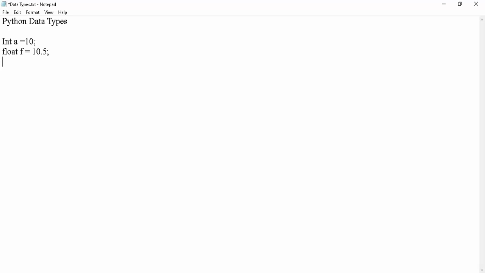Now, in Python, how can you declare a variable? It is very simple. I already showed you: a equal to 10. That's all. We are not required to declare the type explicitly. Based on the value provided, the type will be considered automatically by the Python virtual machine. Now A is what type? Obviously it is an int type. Now I am writing type of A in this command prompt.